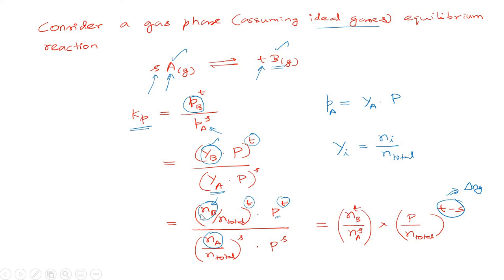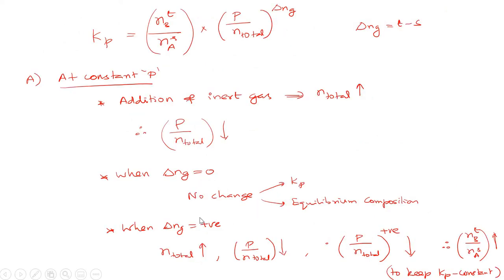So we can write, for a gas phase reaction, Kp, that is the equilibrium constant in terms of partial pressure, as number of moles of B power T, number of moles of A power S, where B is product here and A is reactant, into total pressure by total number of moles whole power delta Ng. Okay, now suppose we keep pressure constant.